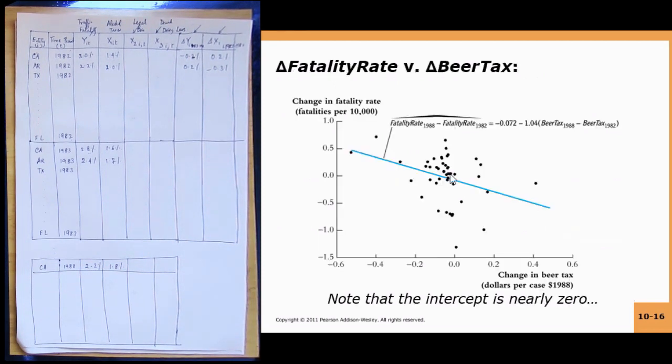So if you put changes in fatality rate on your y-axis and changes in Beer tax on your x-axis, and you plot the data along with the regressed line, you find that the regressed line now has a negative slope.